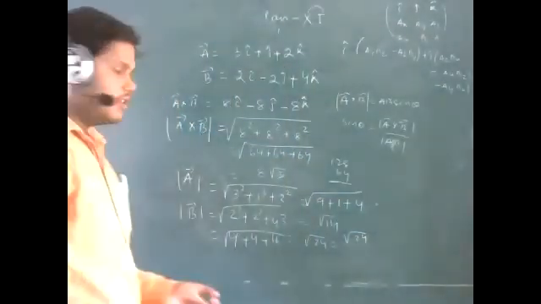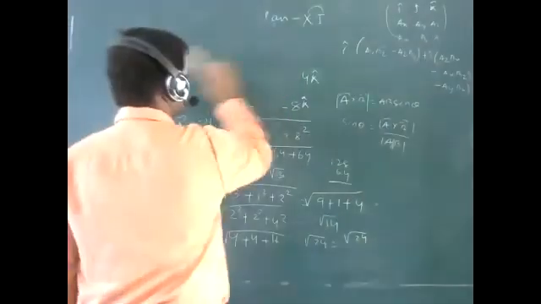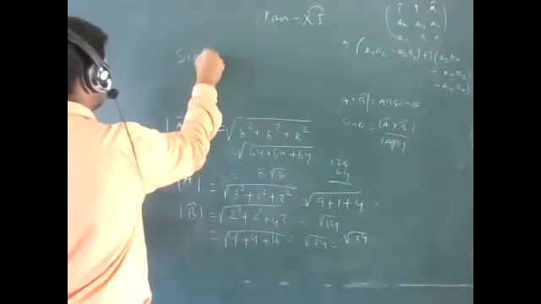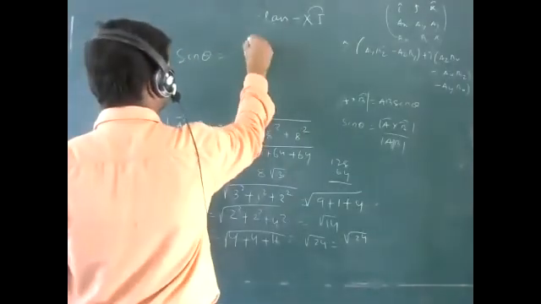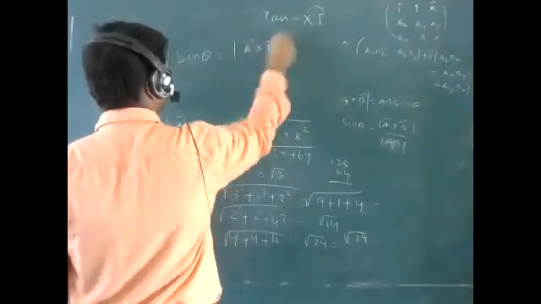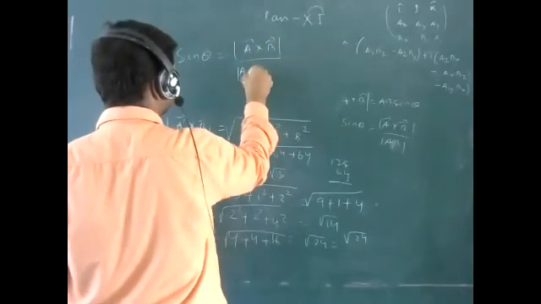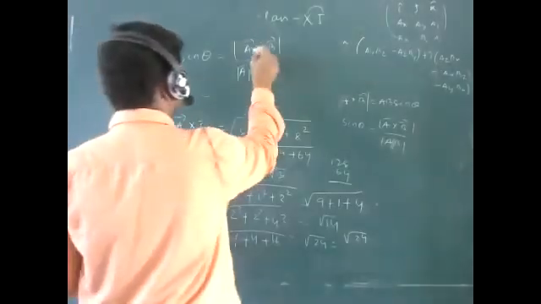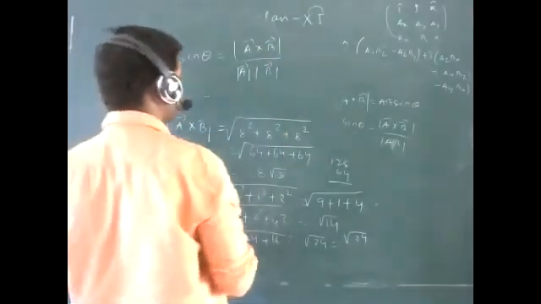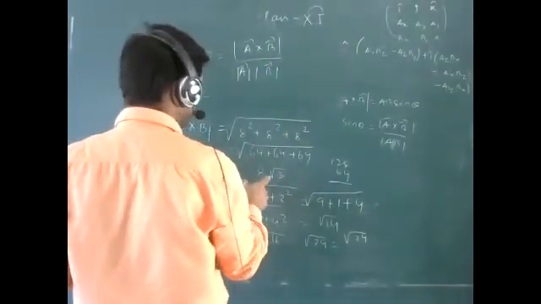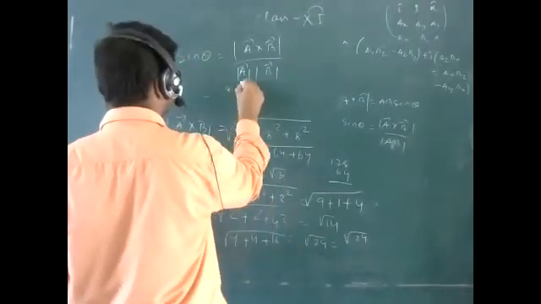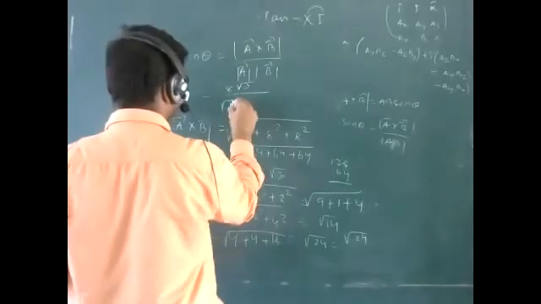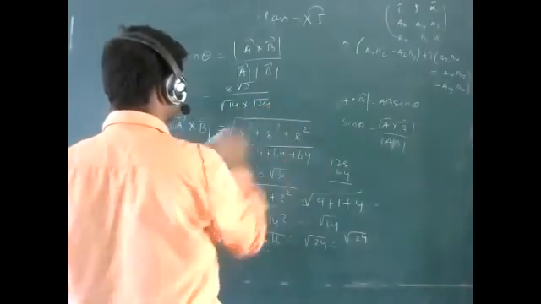Okay. So how can you solve this type of question? What formula do you have to use? Sin theta equals what? The magnitude of A cross B divided by the magnitude of A vector times the magnitude of B vector. Yes or no? A cross B magnitude is 8 root 3, divided by root over of 14 into root over of 24.